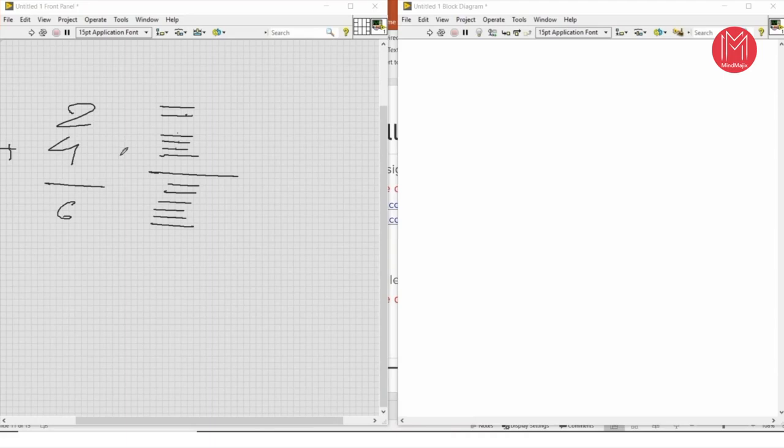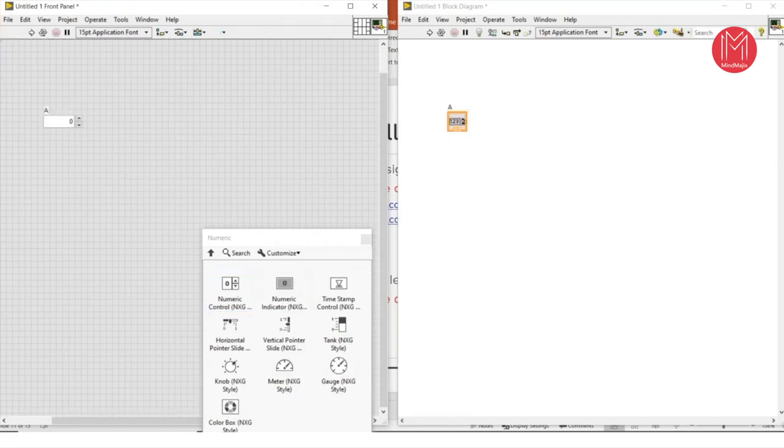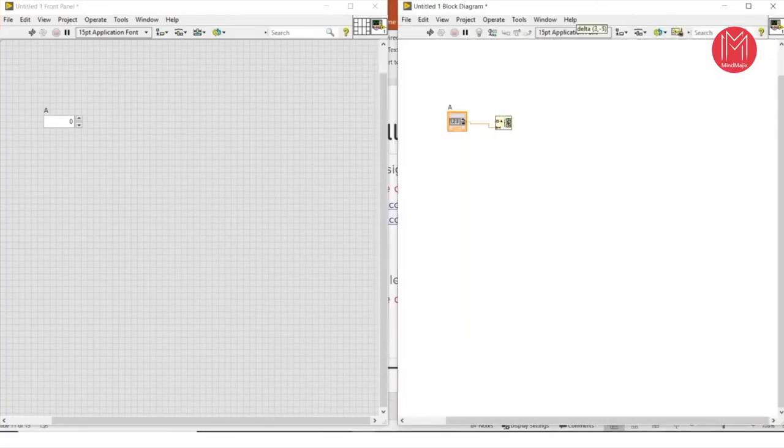Here you can design the application for your children for teaching and learning purposes. We can design it very easily. There is no need to know object-oriented programming. Without any knowledge of object-oriented programming, big graphical programming, Java and other things, you can design this basic child learning application using LabVIEW. So I am going to show you. First, I will take one numeric control. Here the student will enter the numbers, and to display them, I will right-click, go to Array, take Initialize Array, take Dimension Size, and make a connection like this. It will create the magic for our program.